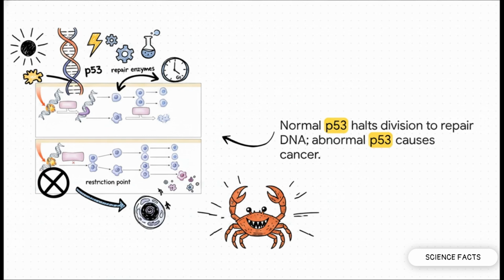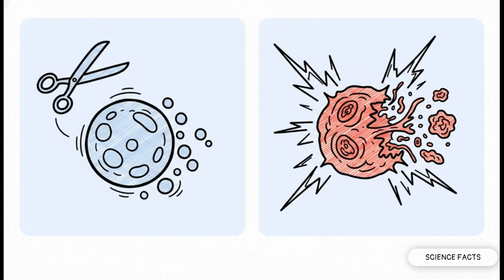But if P53 is abnormal, which we see in clinical case studies of certain really aggressive tumors, the cell completely ignores the damaged DNA. It just keeps dividing and dividing, accumulating more mutations until it turns cancerous. In fact, literally all cancers must shut down P53 activity in order to bypass this restriction point. When normal P53 realizes a cell simply can't be fixed, it triggers apoptosis.